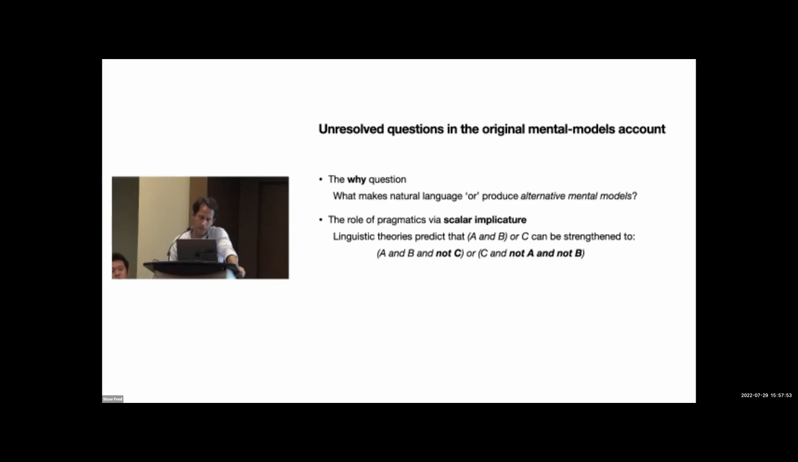This account produces the fallacious behavior. It has at least two important unresolved questions in our view. First of all, there's a why question. Why is natural language OR so special? Why does OR produce these alternative mental models, these costly, complex representations, as opposed to other connectives? And there is an understudied role of scalar implicature, a pragmatic phenomenon, more on which shortly.